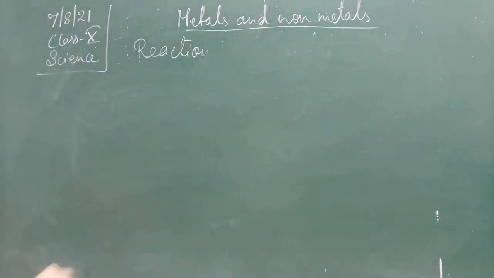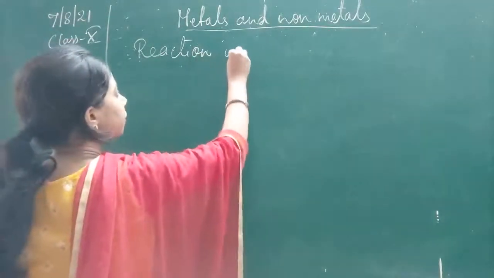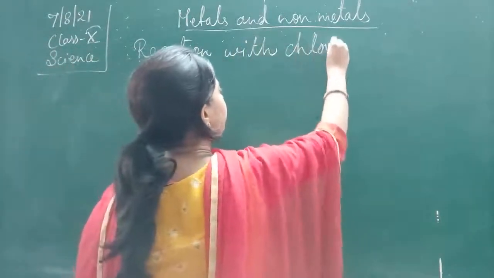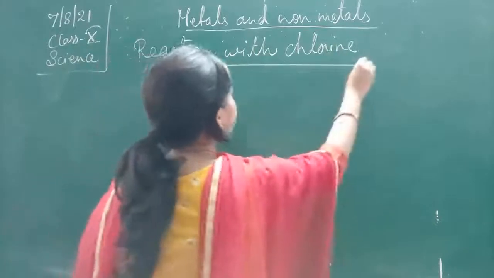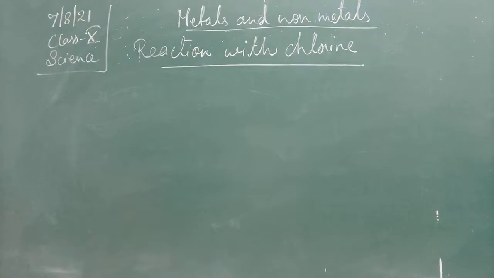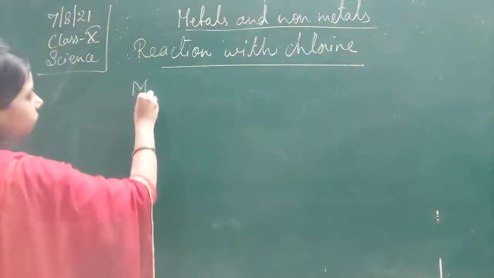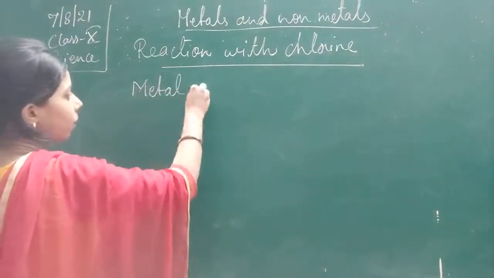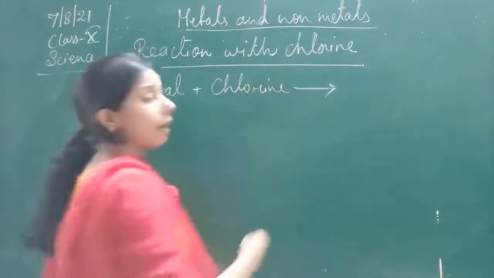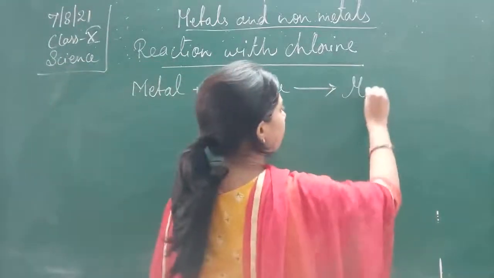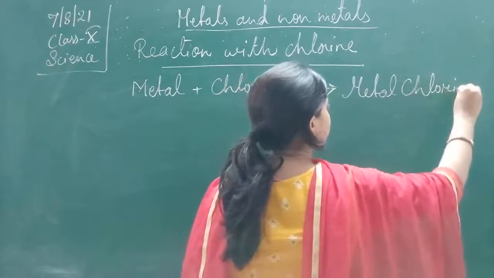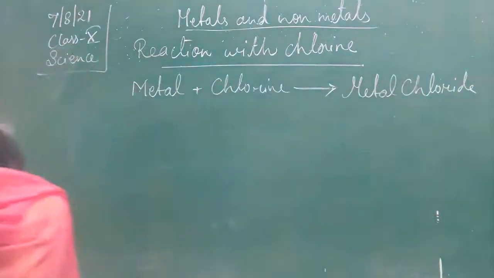So, reaction with chlorine. When the metal reacts with chlorine, it will form metal chlorides. So metal plus chlorine will form metal chloride.